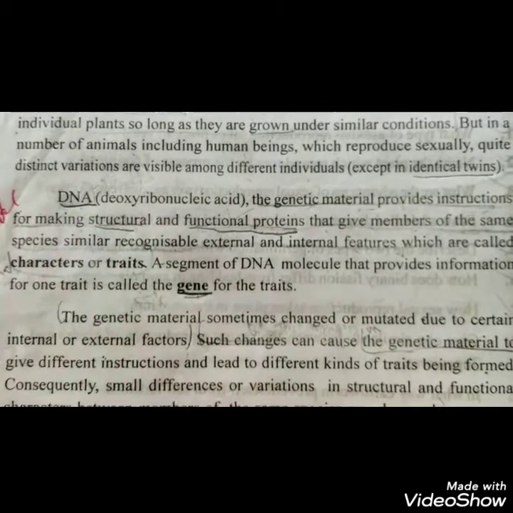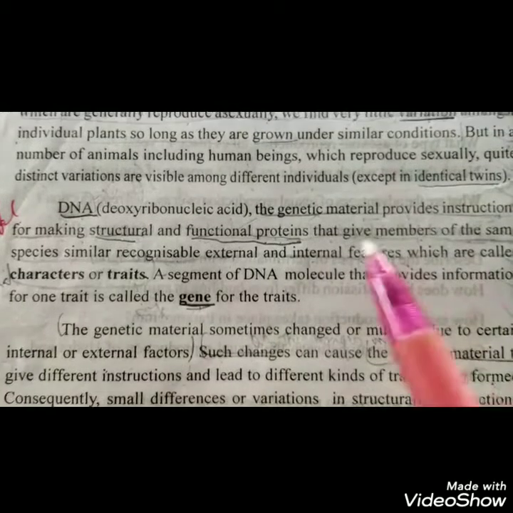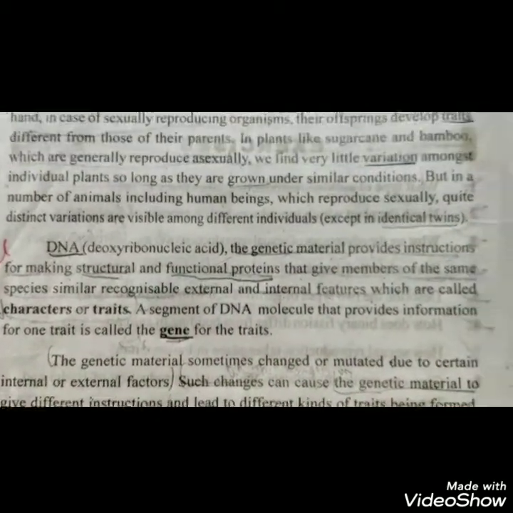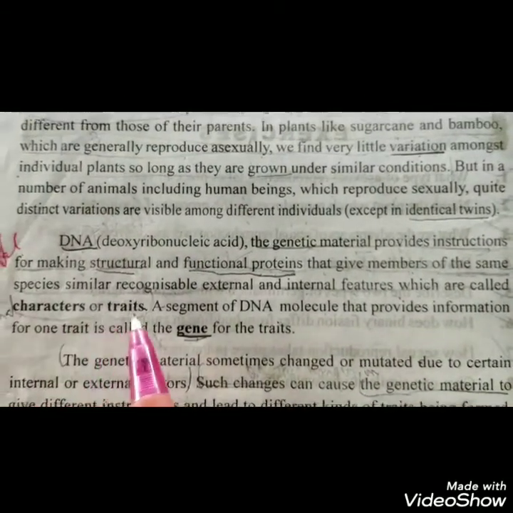So, due to the DNA, there are differences in the external and internal features of the organism, and these are called characters or traits.